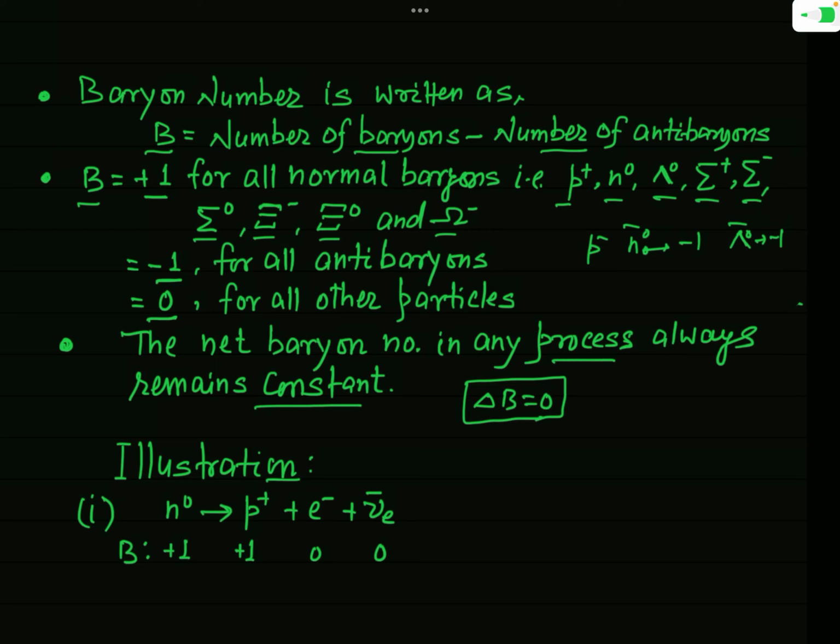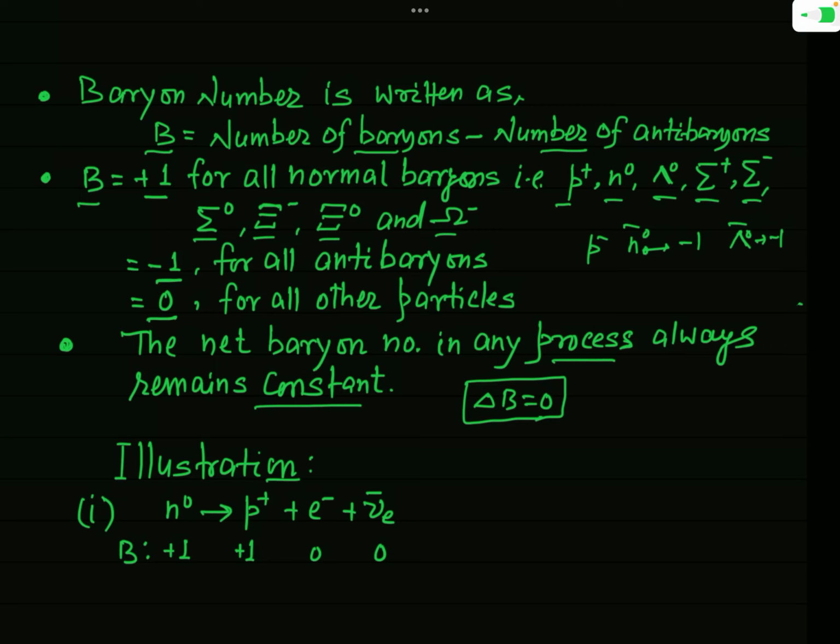Now we will illustrate this statement by some important examples. As I have told you, in your examination a reaction will be given and you will be asked to check whether the baryon number in this process is conserved or not.